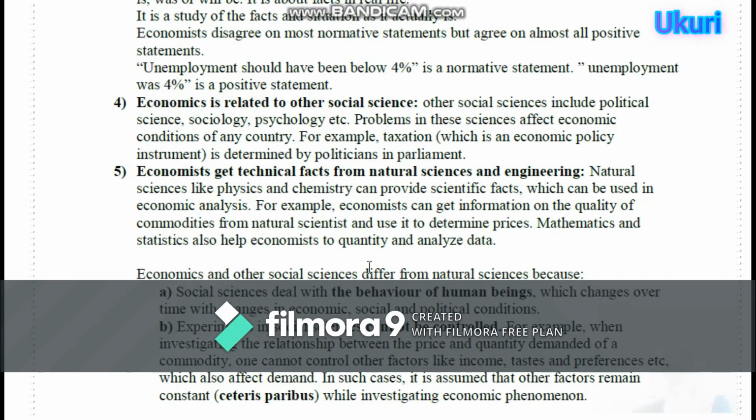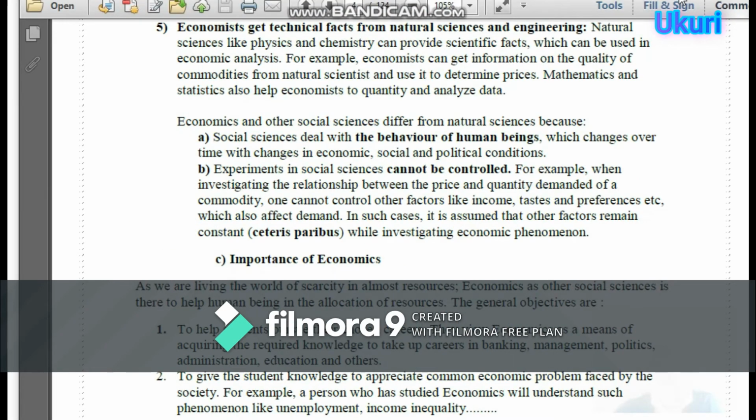Number 4. Economics is related to other social sciences. Other social sciences include political science, sociology, psychology, etc. Problems in these sciences affect the economic conditions of any country. For instance, taxation, which is an economic policy instrument, is determined by politics. That was number 4. Number 5.